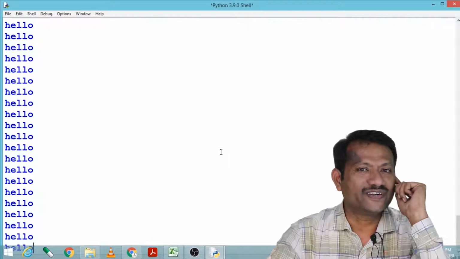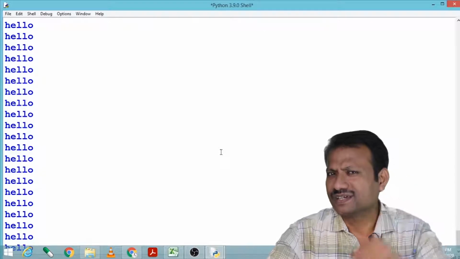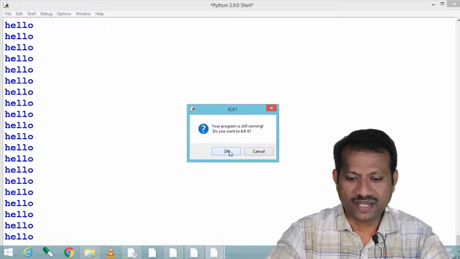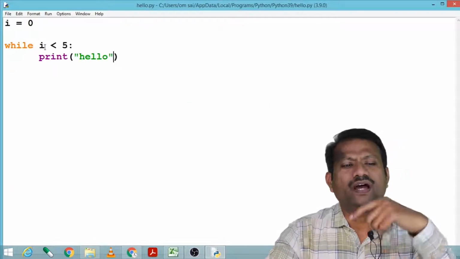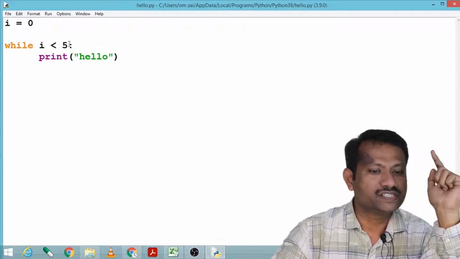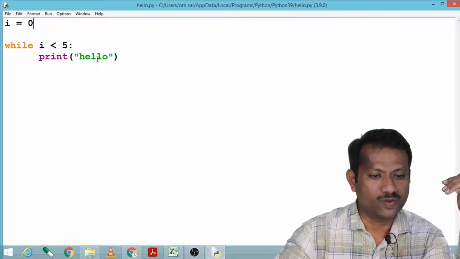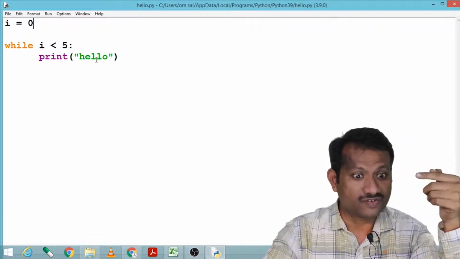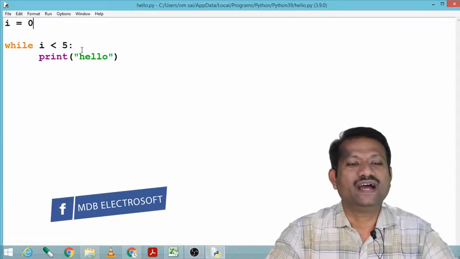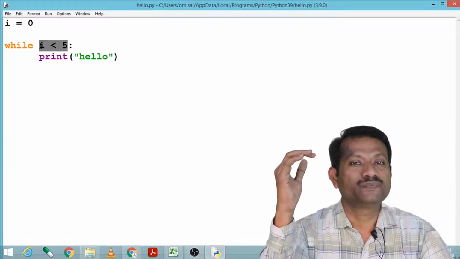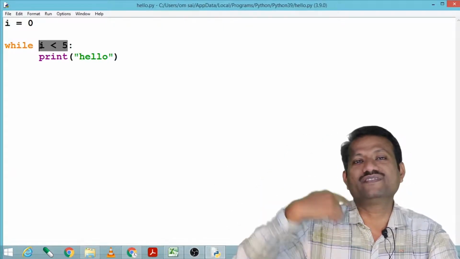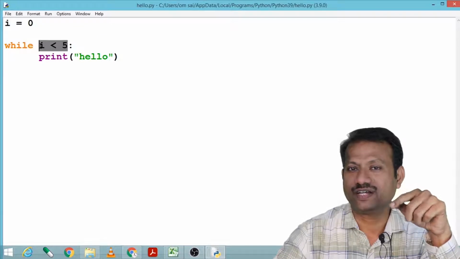No, it is not 5 times. It is infinite times. How and why? See, here I am breaking the program. Here I have given i < 5. The initial value of i is 0. The condition is i < 5, and here it is printing hello. The value of i is 0 for the first iteration, and in the second and third iteration it is also 0. So it has not incremented, and this i < 5 has no effect. It remains the same, and this while condition stays true for infinite time, and that's why it is printing hello infinitely.